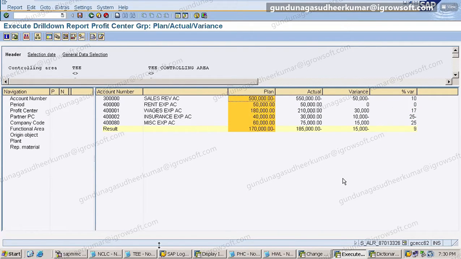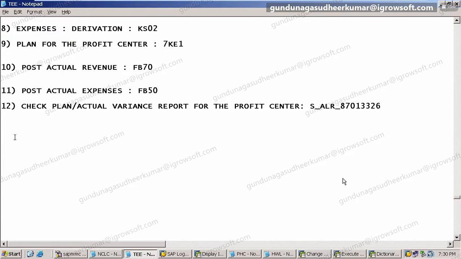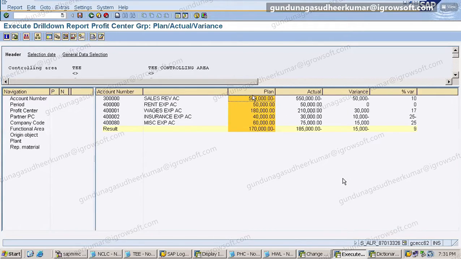My plan is this much. Plan revenue is 5 lakhs. My rent 50,000, wages 1,80,000, insurance 140, miscellaneous is 60.